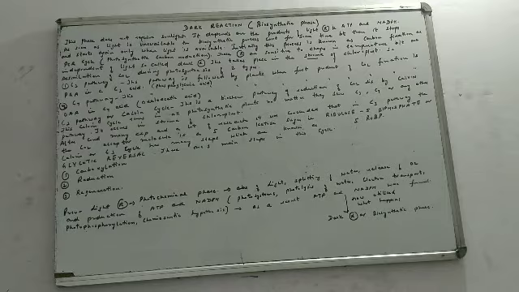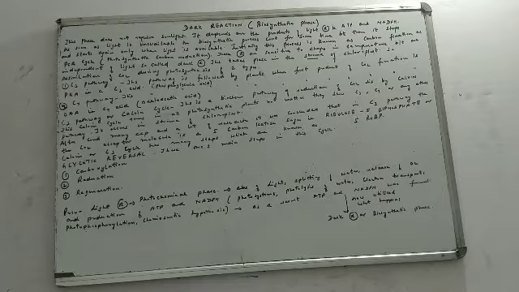This Calvin cycle runs in all the photosynthetic plants. No matter whether they are C3 plants, C4 plants or following any other pathway, the Calvin cycle is always present. You will always find that this Calvin cycle runs in all the photosynthetic plants. And where does this take place? It occurs in the stroma of the chloroplast.